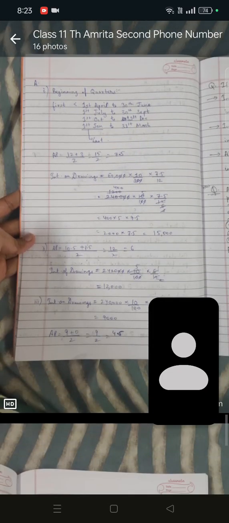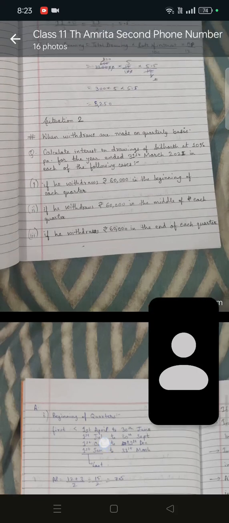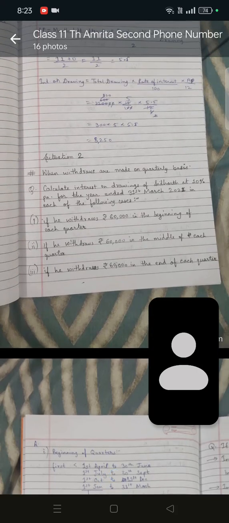Any doubts so far, Amrita, Roshni? Any doubt you are having in these questions? Yes, Amrita? No, ma'am. Roshni, is it clear to you? Yes, ma'am. Fine.